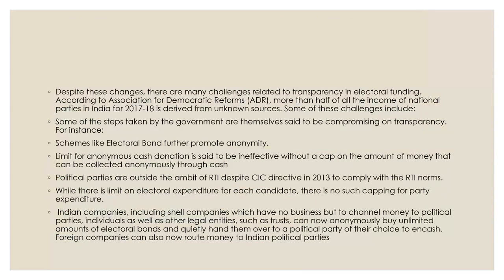Despite this, obviously, there are huge challenges. The problem is the first one. The first problem was that out of the total 6,000 crores, what happened was the BJP got 95%. Which is fine. I think most people would like to support the ruling party, and this is normal.